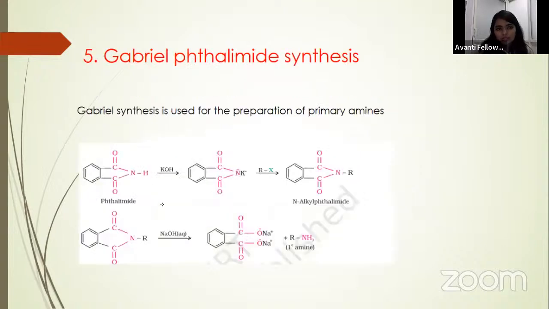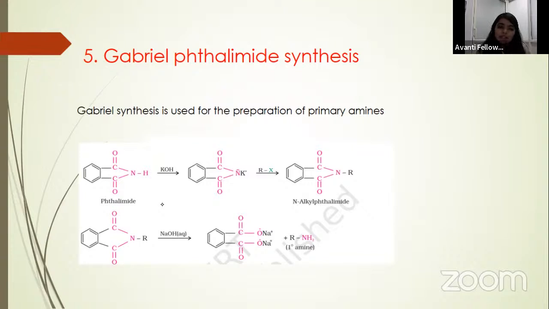This is an important reaction, Gabriel phthalimide synthesis. You have to observe it very carefully. I'm again telling, this is very important, Gabriel phthalimide synthesis. So what is the main role in this reaction? Phthalimide will be given. Phthalimide means a benzene with 2 CO groups and one NH attached, that we call phthalimide.